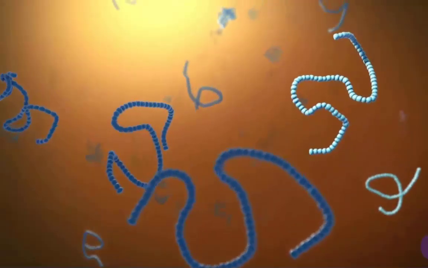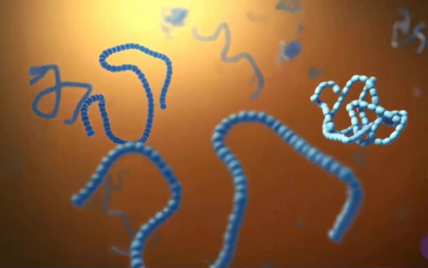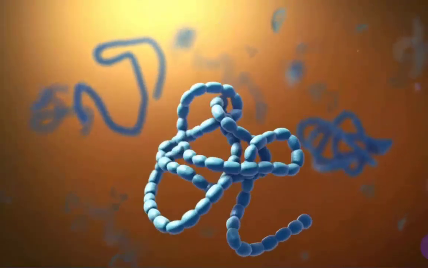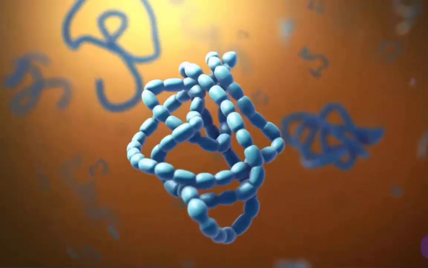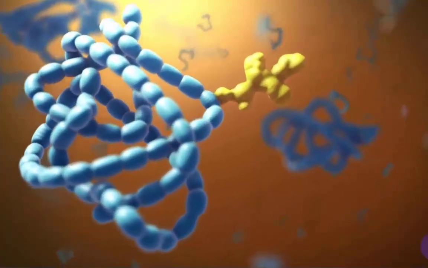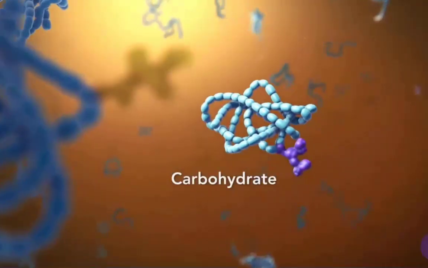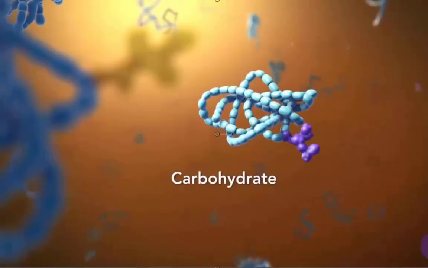And inside the Golgi body, the proteins get matured, and first of all, they can get proper folding inside the Golgi body. And a lot of modification can also happen here. Sometimes a lipid molecule can be added here, or sometimes a carbohydrate structure is attached to the protein. This carbohydrate modification we call glycosylation. This lipidation or glycosylation are part of post-translational modifications.